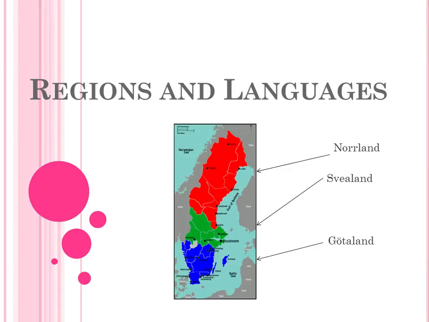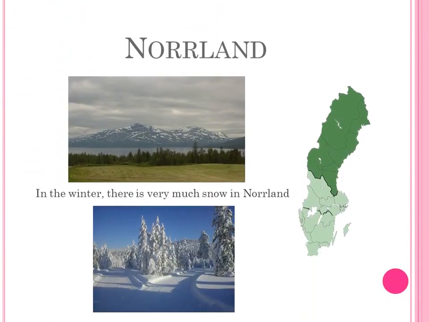Norrland has a very hilly ground and has just a little bit of land that borders the sea. And as you know, there are just a few people who live there, but of the few people, some of them are Sami. They are like Sweden's Indians.